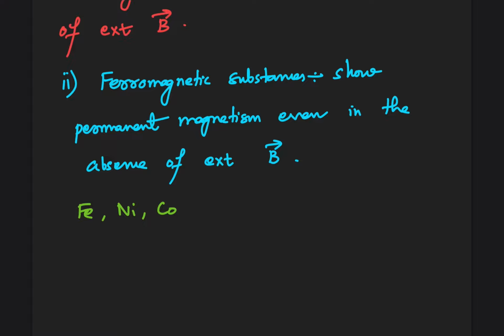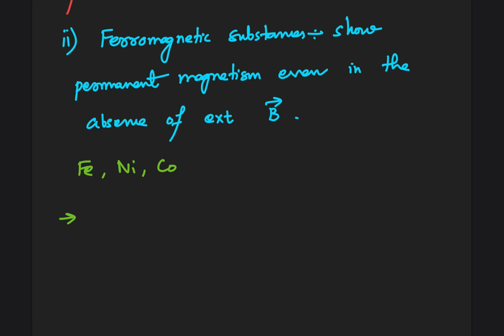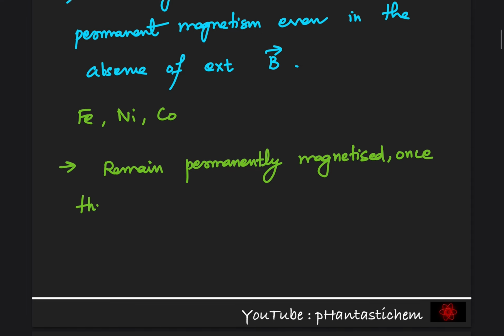Such substances remain permanently magnetized once they have been magnetized. Very important. That's how they are different from paramagnetic substances. And these substances are very strongly attracted by a magnetic field.